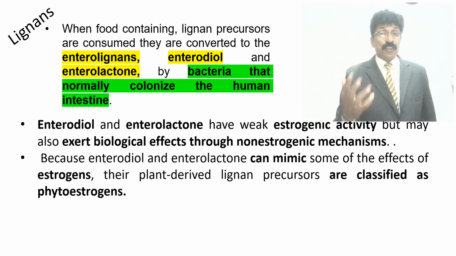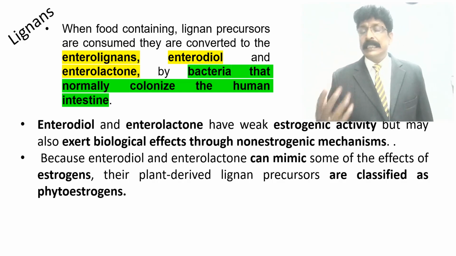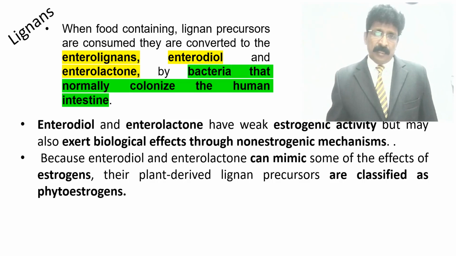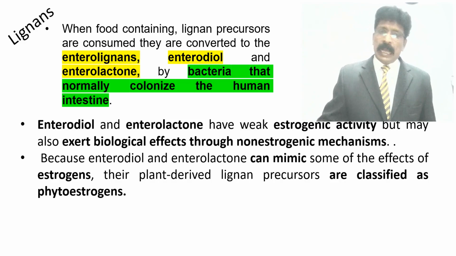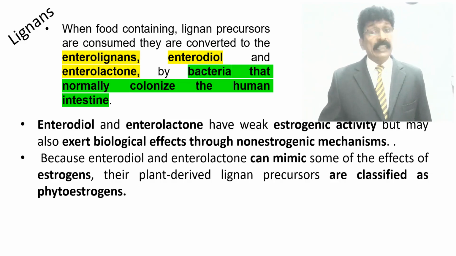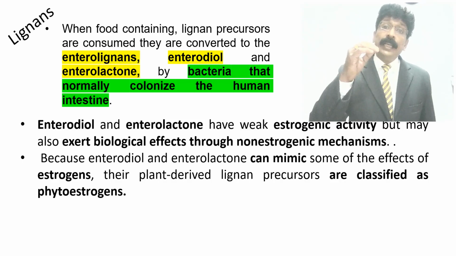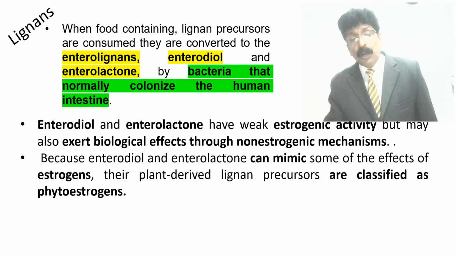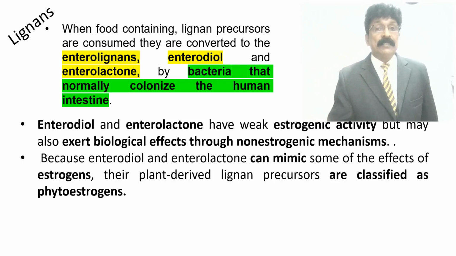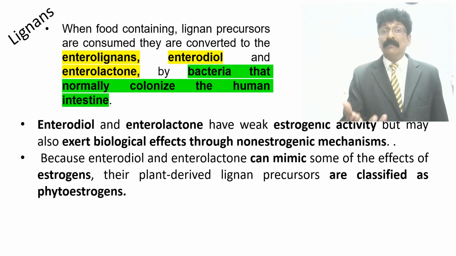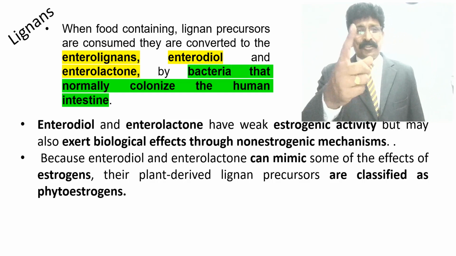Estrogens, progesterones, you may know what is major and important in the various activities. Apart from sexual activities, apart from being a sexual hormone, it has many other activities in our body, many other physiological activities, estrogen and progesterone. So you should know enterodiol and enterolactone, lignans which are present in the plant, have a non-estrogenic mechanism to mimic the action of estrogen.